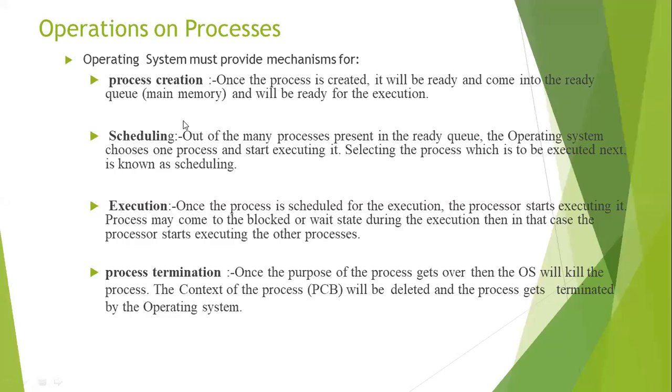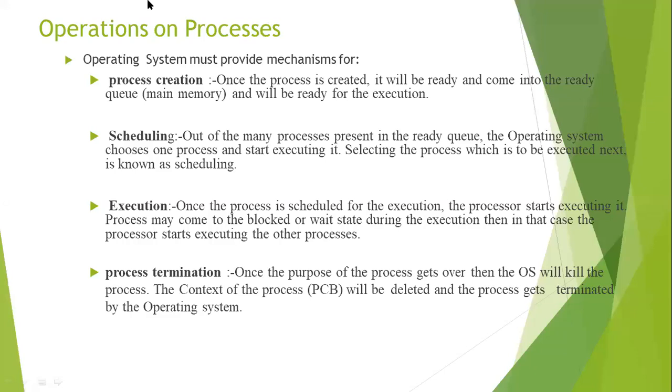One must be in the running state, and the other must be in the waiting state. Likewise, consider three processes, P1, P2, P3. P1 is in the running state, and P2, P3 are kept in the blocked or waiting state. For example, P2 goes to the running state, then P1, P3 must be in the waiting state. When P3 goes to the running state, P1, P2 must be in the waiting state. That entire scheduling will be carried out by the operating system.